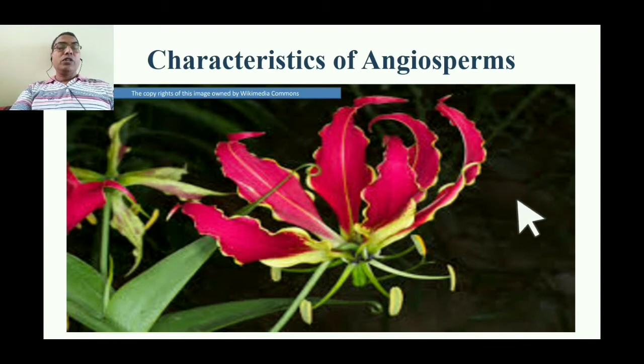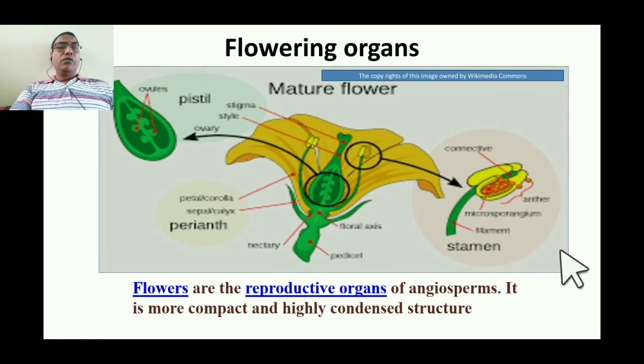Now we are starting with the characteristics of the angiosperms which make them different from the other plants. The first thing we are dealing with is the flowering organs. The flower is nothing but the reproductive part of the angiosperms, which is meant for sexual reproduction.